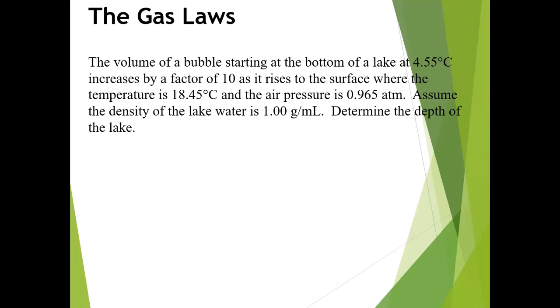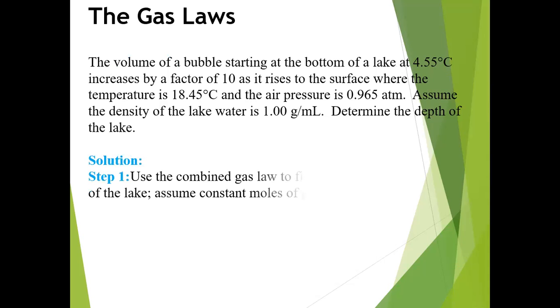Gas laws. The volume of a bubble starting at the bottom of the lake at 4.55 degrees centigrade increases by a factor of 10 as it rises to the surface, where the temperature is 18.45 degrees centigrade and the air pressure is 0.965 atmosphere. Assume the density of the lake water is 1.00 gram per milliliter. Determine the depth of the lake.